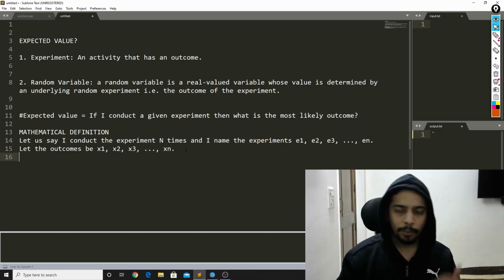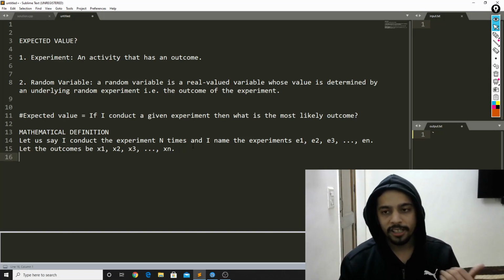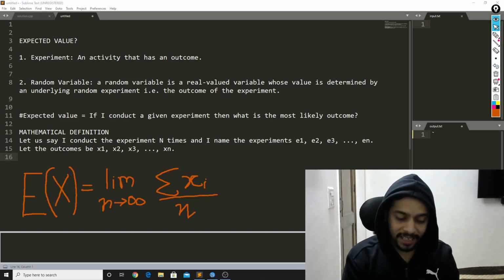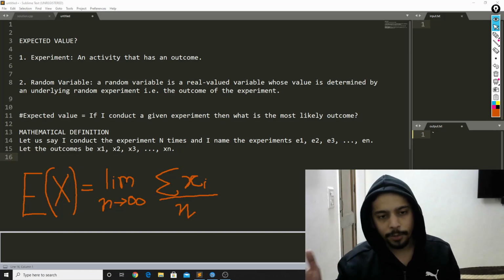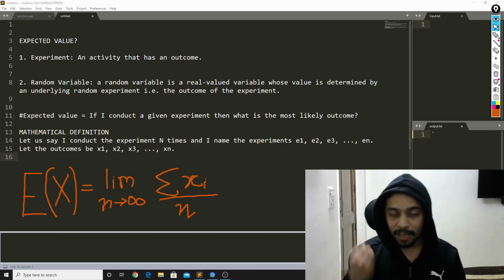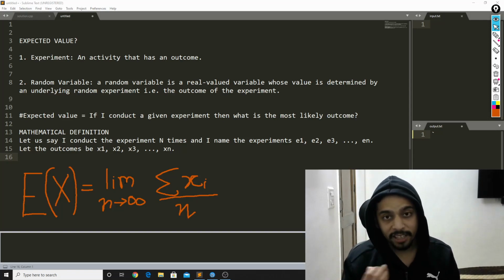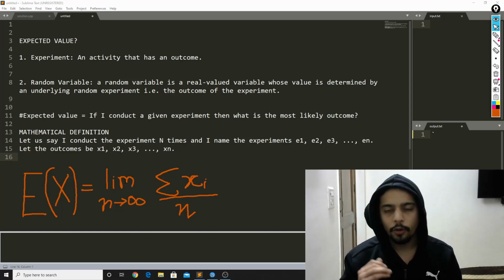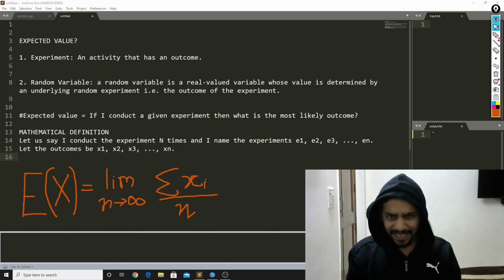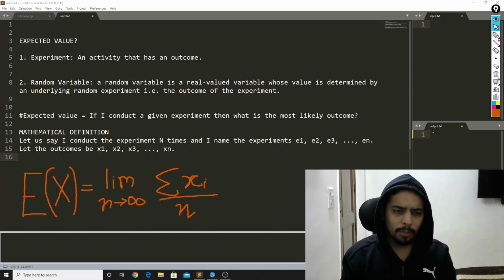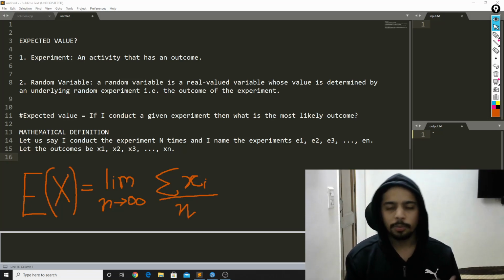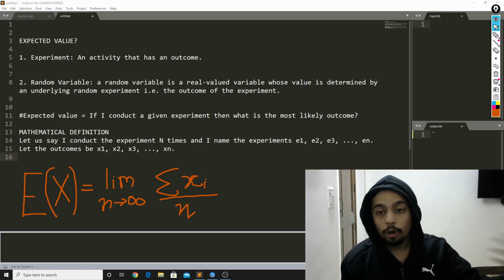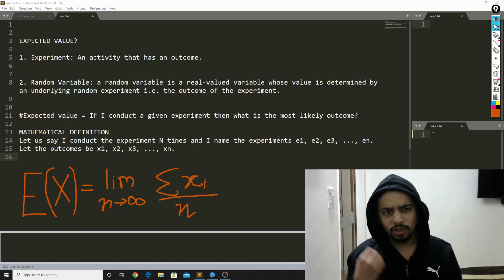Then finally, my math textbook tells me that the formula to find out the expected value is nothing but: x is the random variable, and the most likely value of the random variable after performing the experiment is going to be that you perform the experiment n number of times where n tends to infinity, see what outcomes you get, add them up and divide them by the number of times you perform the experiment. So the formula is pretty simple, but if I write a program to evaluate this, it's going to be impossible because performing the experiment an infinite number of times needs infinite amount of time. So that means that I cannot actually evaluate this.